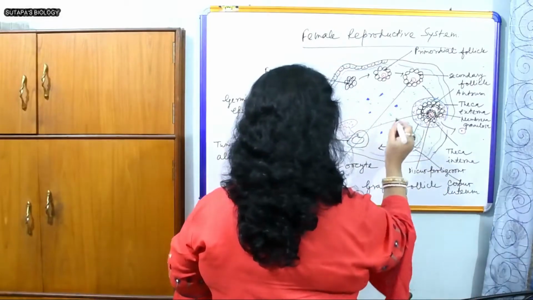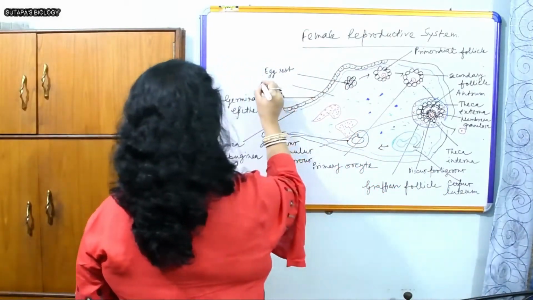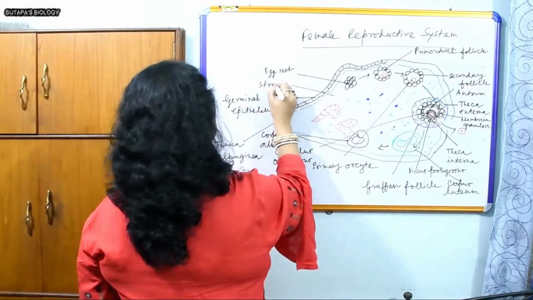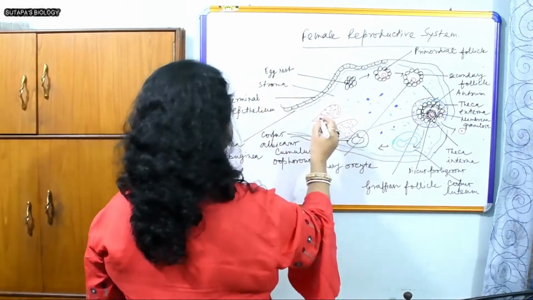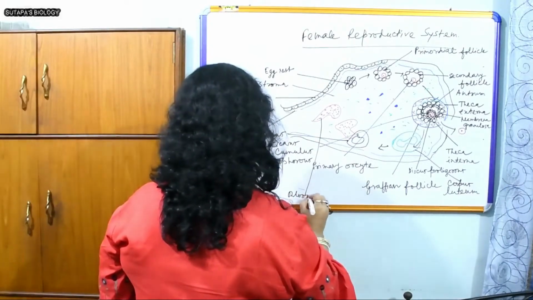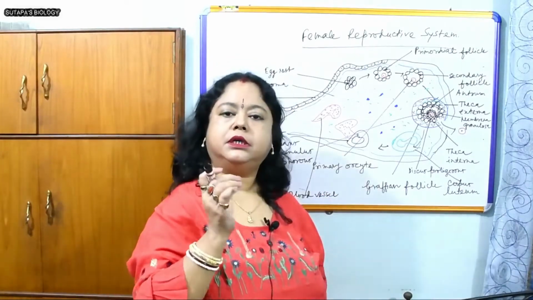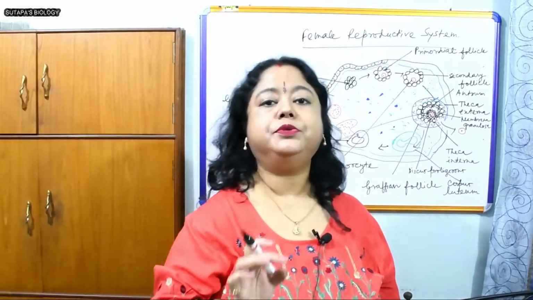So it's the stroma. These red-colored structures are known as blood vessels. Blood vessel. It's the completion of the 28-day cycle.